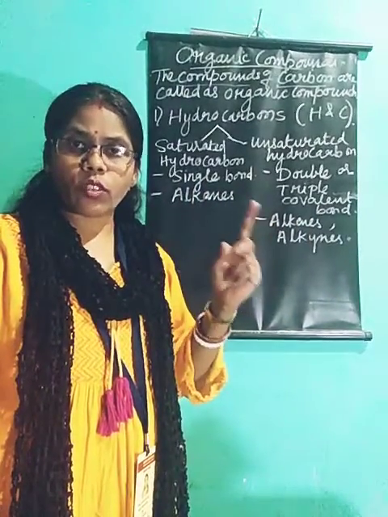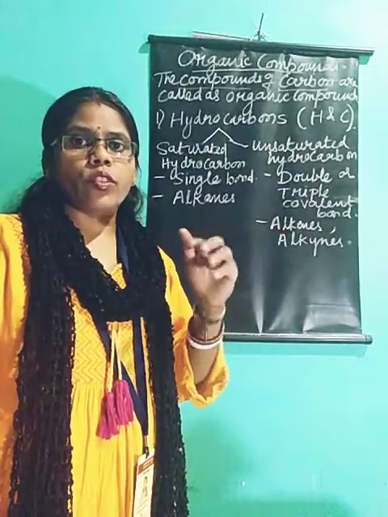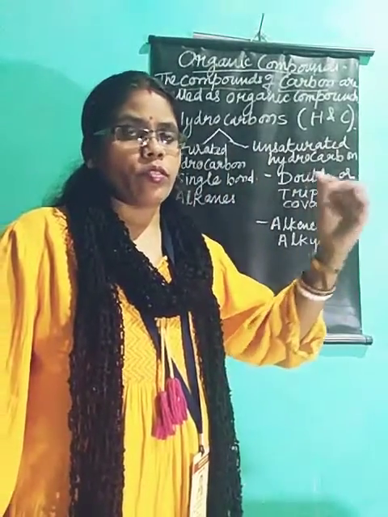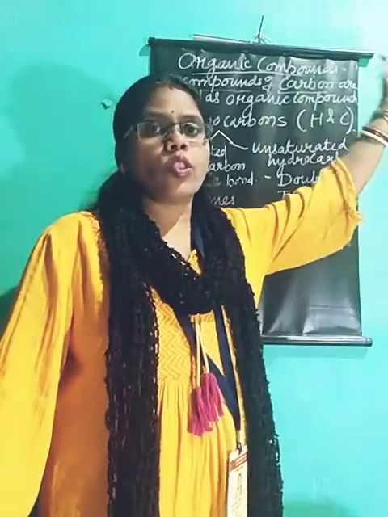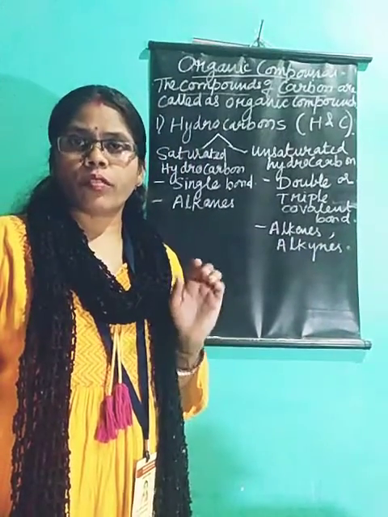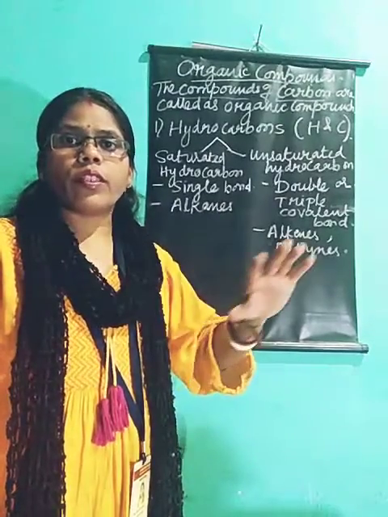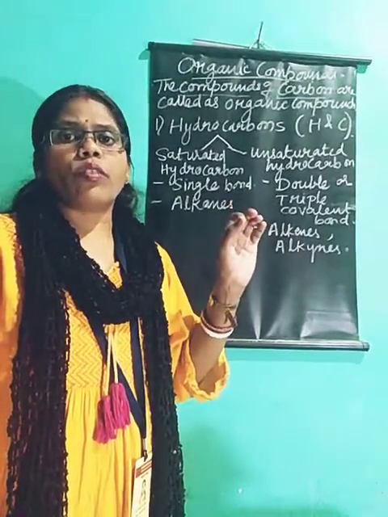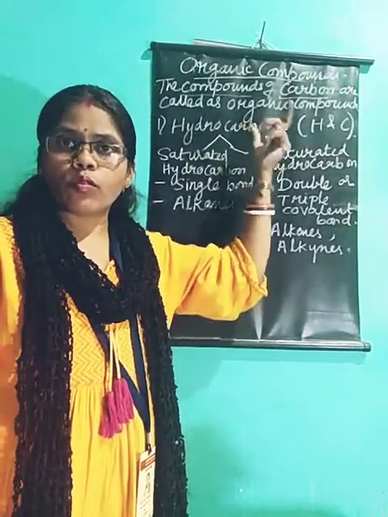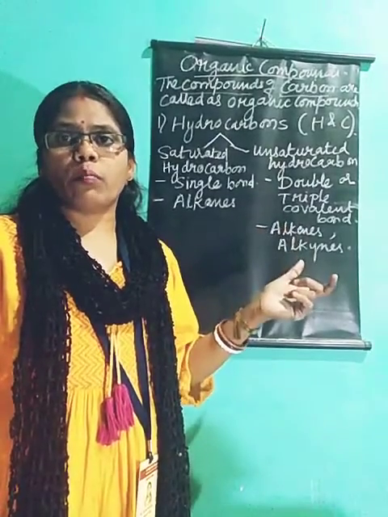And catenation, what is catenation? Catenation is self-linking or self-combination, that is, carbon will join with carbon itself. It will link with carbon itself and make a long chain, due to which again it can make a huge number of compounds. Due to these two properties, there is a very large variety of compounds which carbon can make, and all those compounds we study under this category, called organic compounds.